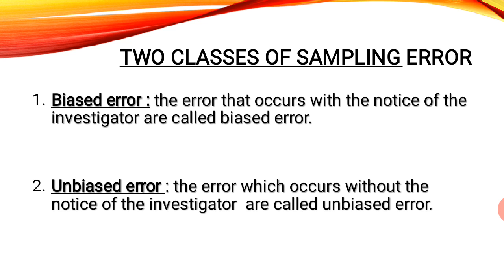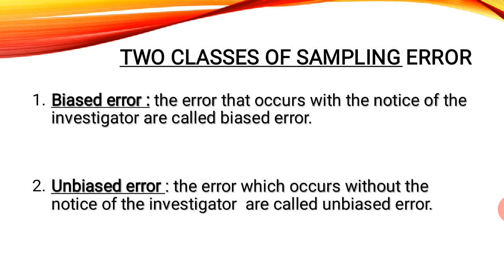If suppose your answer is fully right, and I simply deducted marks purposely because I want to take revenge from you, saying that this is wrong, that is biased error, purposefully done by the investigator. It is with the notice of the investigator, so it is biased error. When it happens unknowingly by the investigator, it is unbiased error.